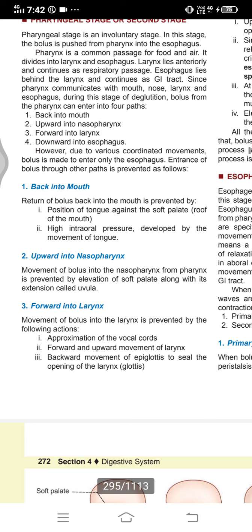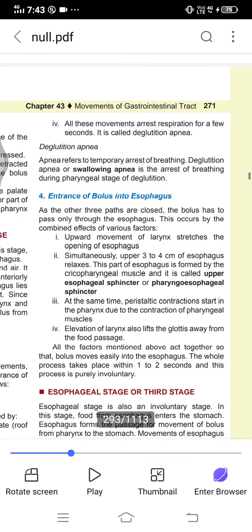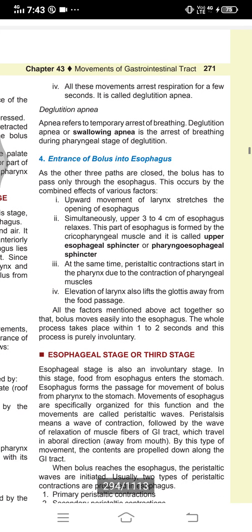Now, the chance of food going forward into the larynx. Movement of bolus into the larynx is prevented by approximation of the vocal cords, forward and upward movement of larynx, downward movement of epiglottis to seal the opening of the larynx, that is glottis. And all these movements arrest respiration for a few seconds. This is called deglutition apnea.